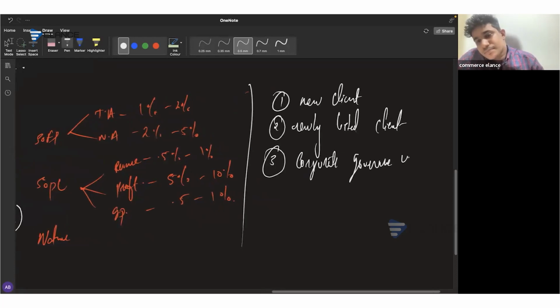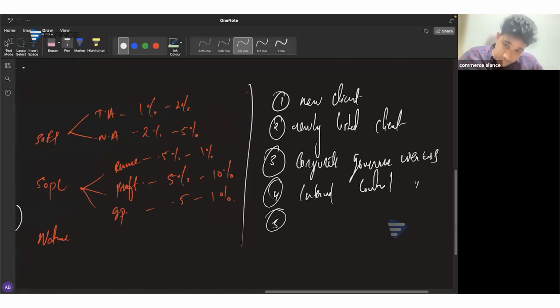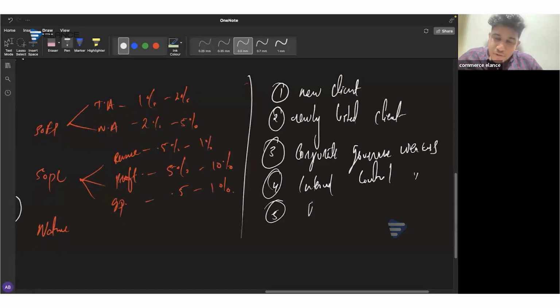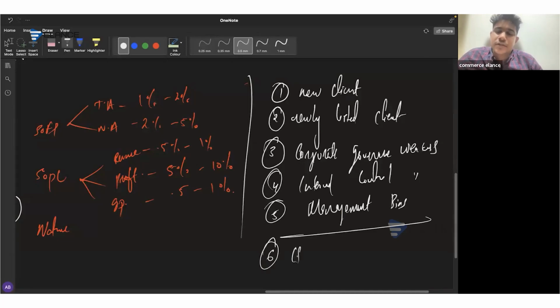Then whether there is any internal control weakness. Then whether there is any possibility of management bias. So these are the main factors. Additionally, we can also consider whether there is a high risk of material misstatement.